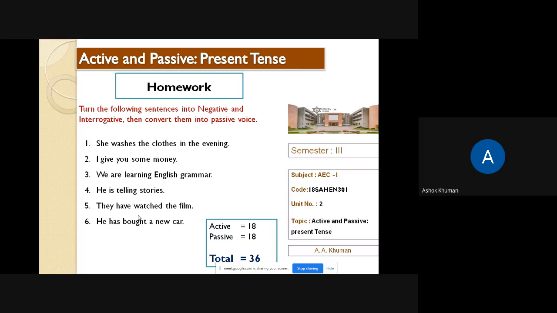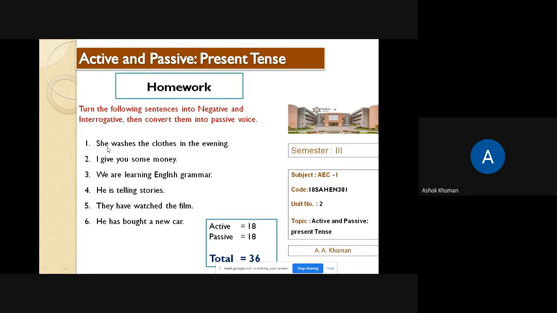What you will do with this is, these three are in active form, and these three are in present tense. You will convert them into negative, into interrogative, and you will also convert the entire tense. All these present tense sentences will be converted to past tense, or you can also make future tense. So many more than 36 sentences can be made from the given sentences. So this is your homework.